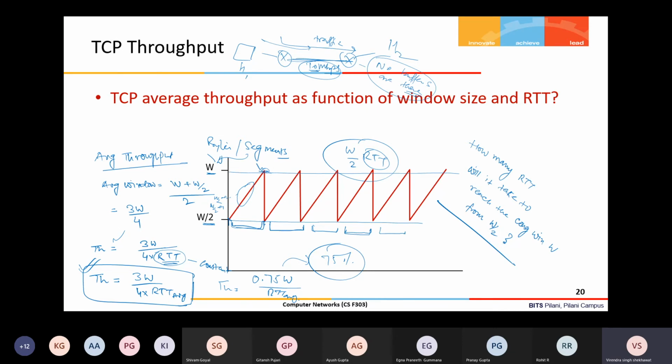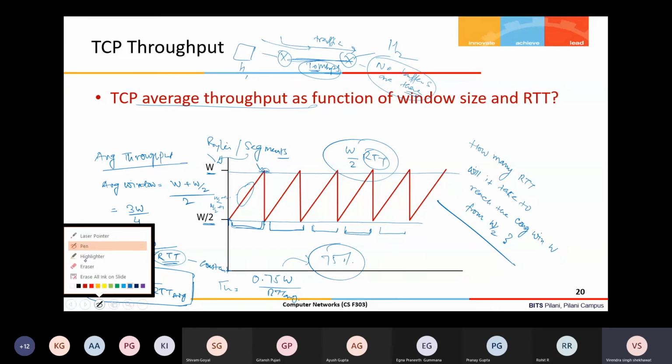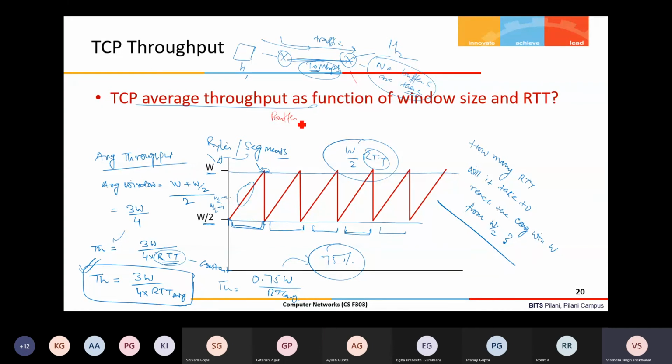Now I'm giving one exercise to you. Please listen carefully. If you are not solving this exercise, then I will give it in an exam. The exercise is this. Here I have not considered a buffer. If I consider the buffer, that routers have the buffer, and that's a practical scenario. In the buffer availability situation, forget about the size of the buffer, let's say a sufficient size of buffer is there.